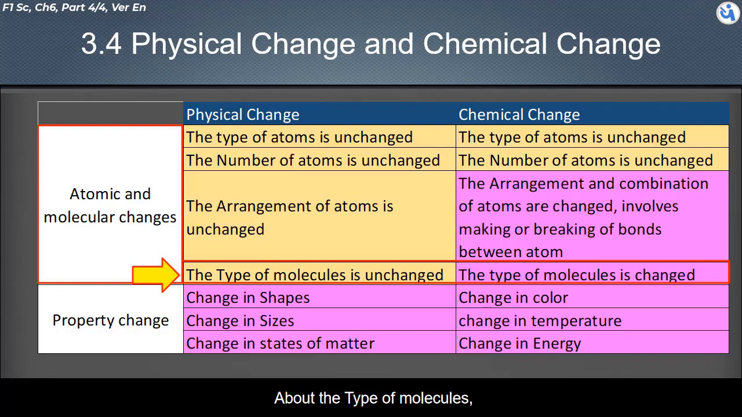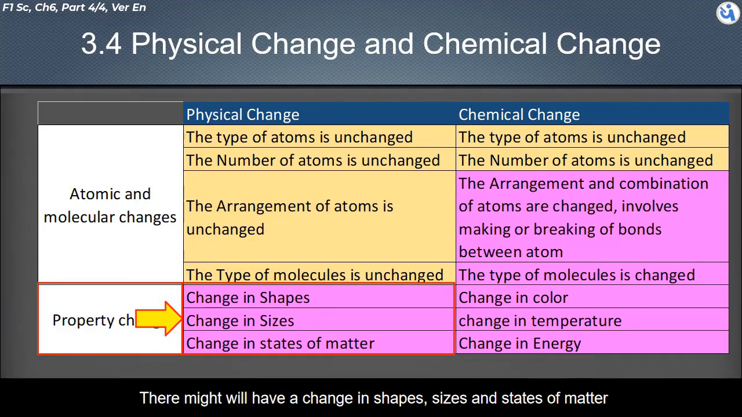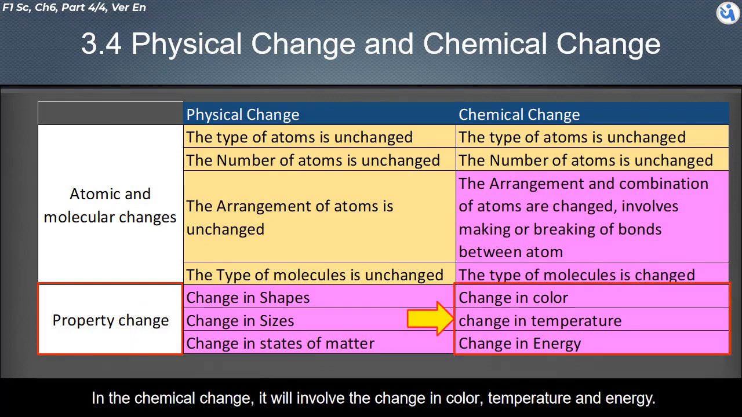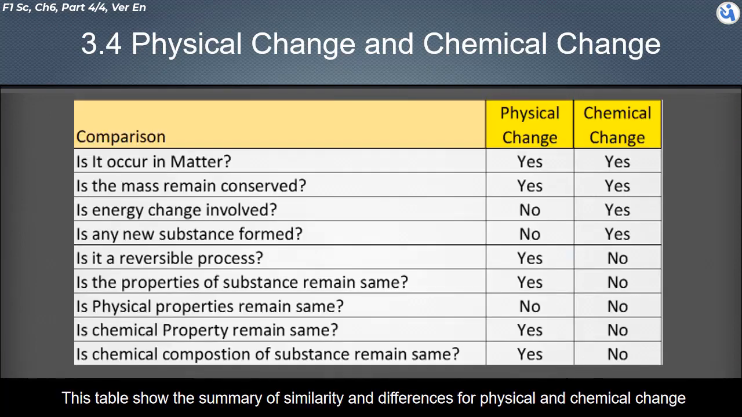As for the type of molecules, it remains unchanged during physical change, but changes during chemical change. For property changes, there will be a change in shape, size, and state of matter in physical change. In chemical change, it will involve a change in color, temperature, and energy. This is about the changes that occur during the physical and chemical change of matter. This table shows the summary of similarities and differences for physical and chemical change.